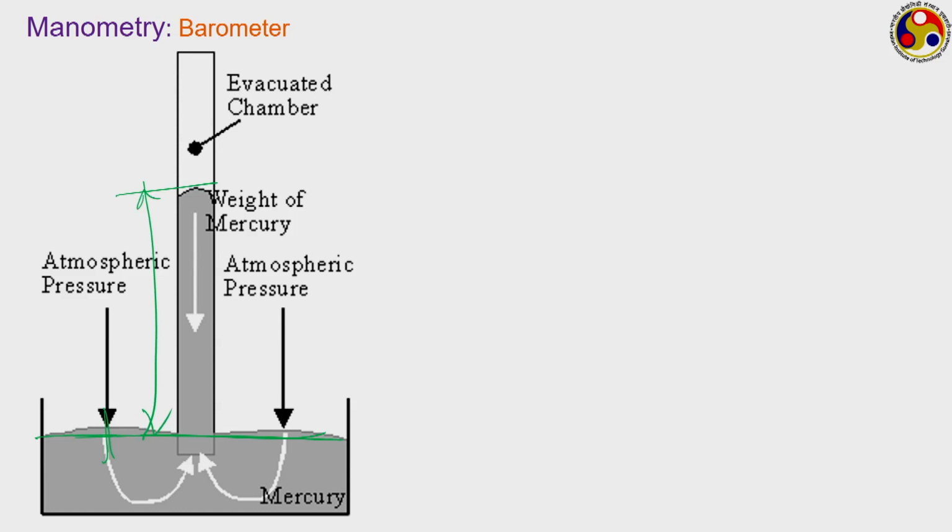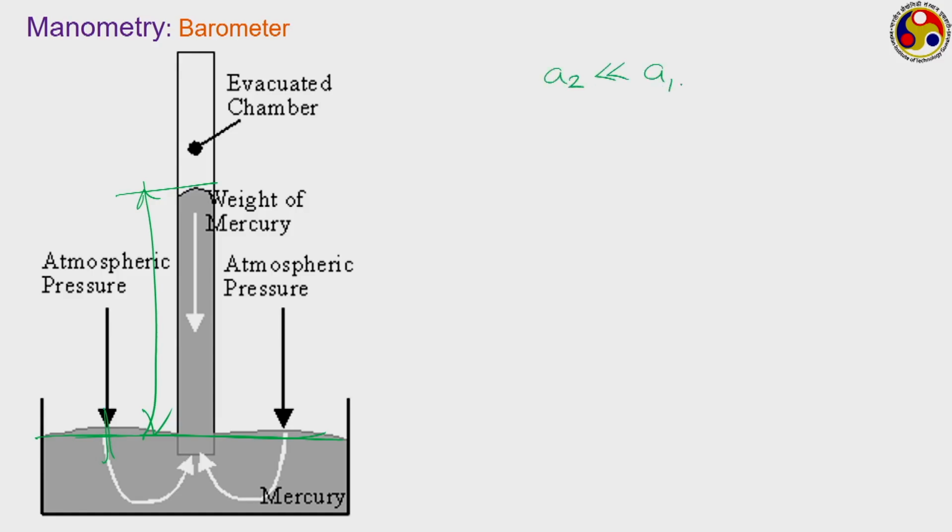Commonly mercury is the choice as the liquid, and generally A2 refers to a capillary tube which has an extremely small diameter.